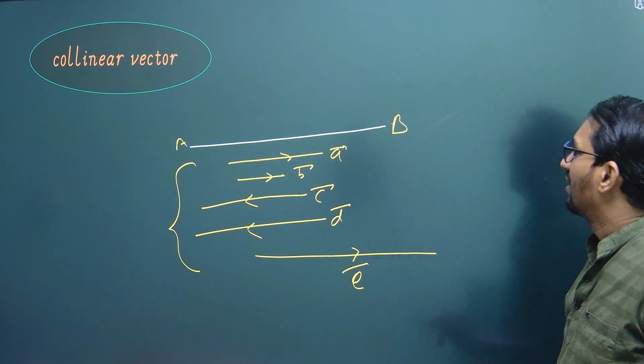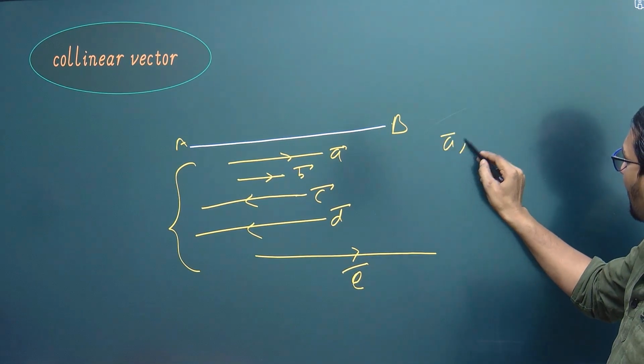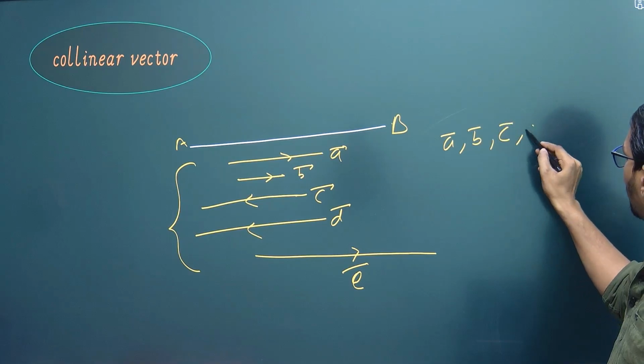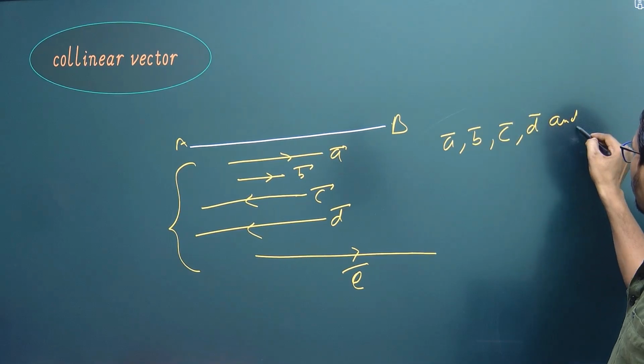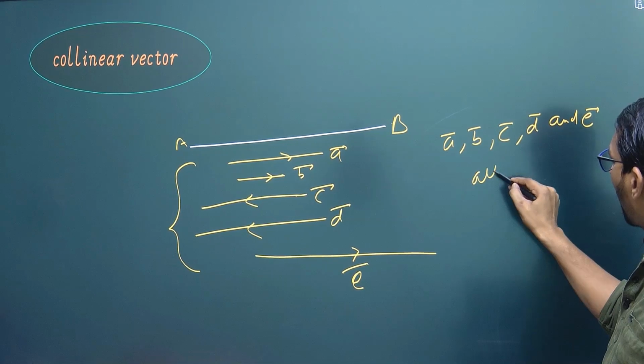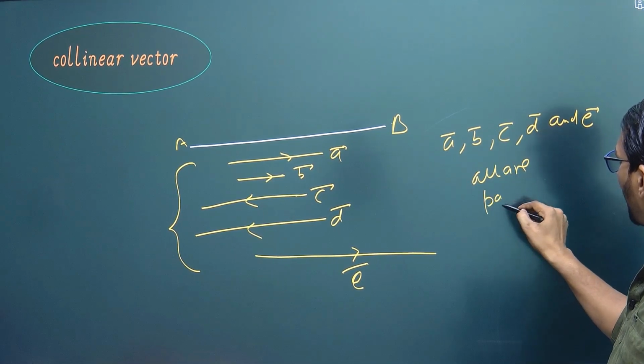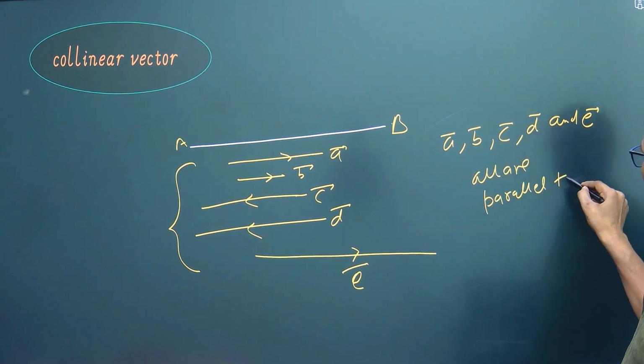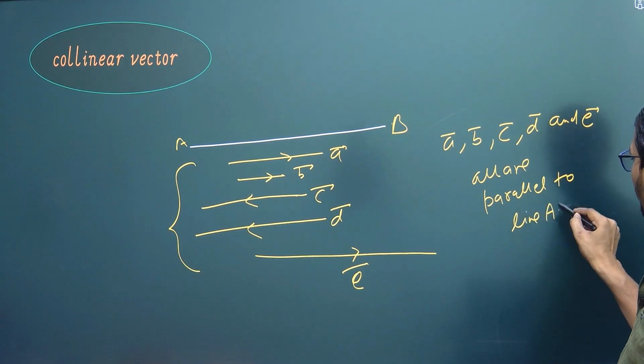vector E. So vector A, B, C, D and E all are parallel to line AB.